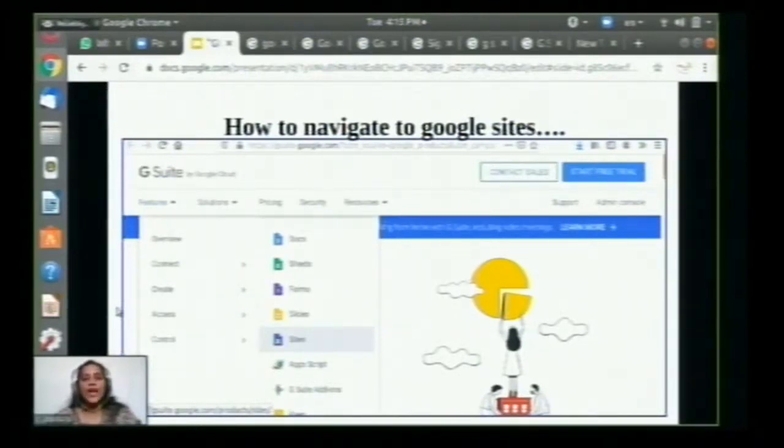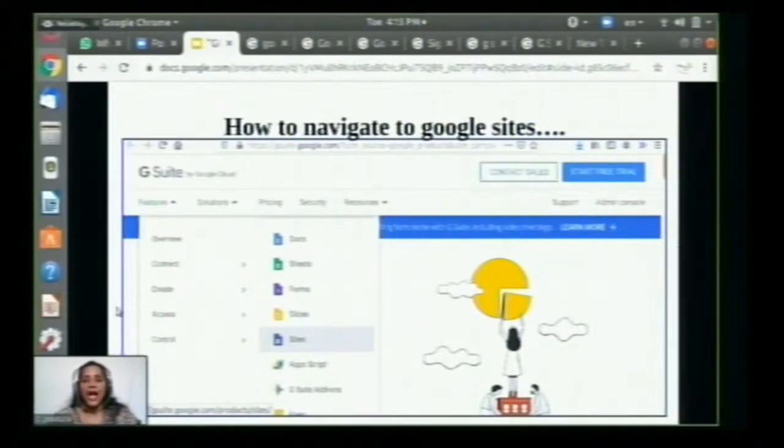Google Sites falls under the collaborative category in G Suite, which means that you can get other Google users in on the website creation process too, which is what makes it so powerful and such a valuable tool for teams.